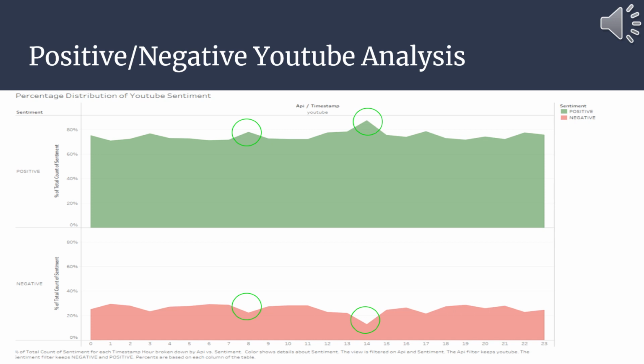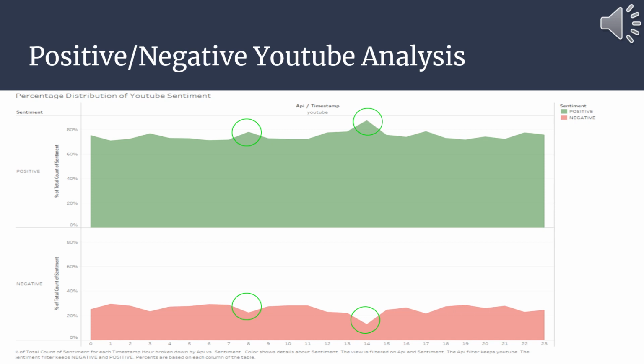This slide is showing the positive and negative YouTube comment analysis. The top graph in green shows the positive sentiment. The bottom graph in red shows the negative sentiment. Along the x-axis, we have the hours of the day from 0 to 2300, and along the y, we have the percent total count of sentiment.